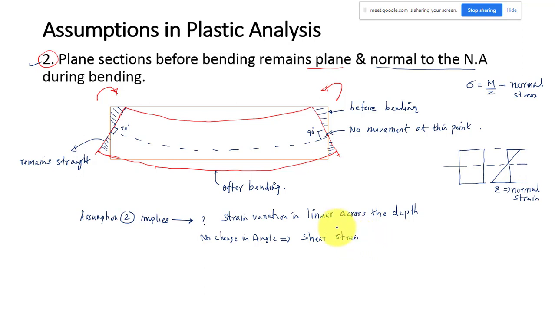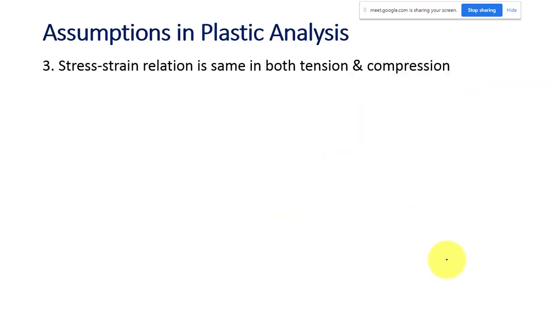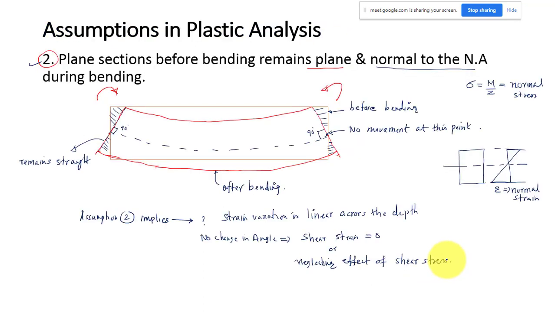The shear strain we are taking as 0, or else I can write that we are neglecting the effect of shear stress. In reality, let me clarify, there may be some changes. This cross section may not remain perfectly straight. There may be some distortion or change in shape. The change in shape is always associated with shear stress. So in the real case, a beam can have some shear stress.